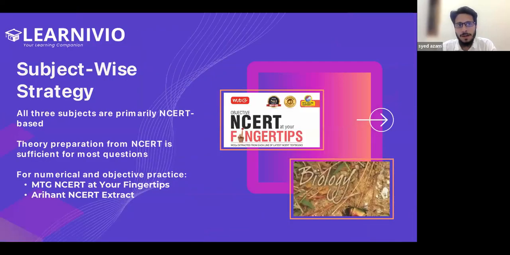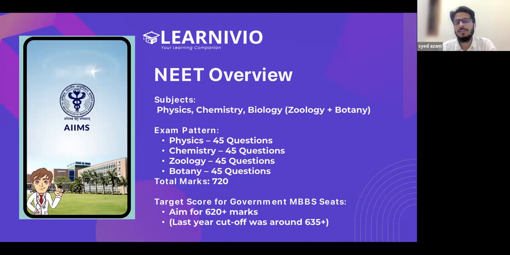If you talk about the pattern, it is the same as NCERT. For JEE, you have to go beyond NCERT, but for NEET, you don't have to go beyond NCERT. NEET is NCERT. The problem with NEET is the level of competition. Out of 720, you need 620 points, so your accuracy should be very good and your speed should be very, very good.